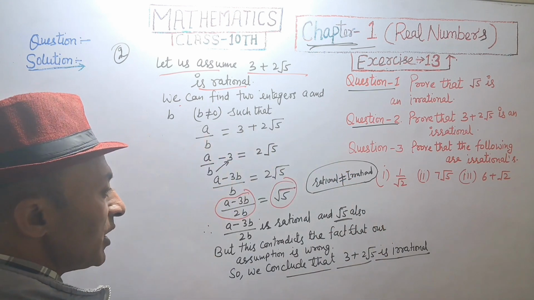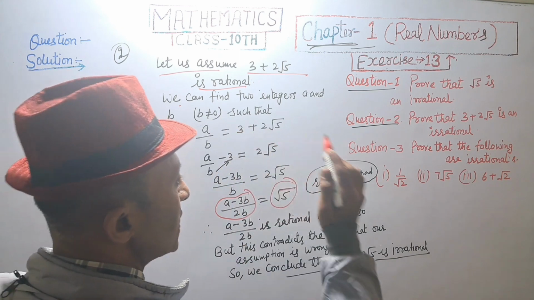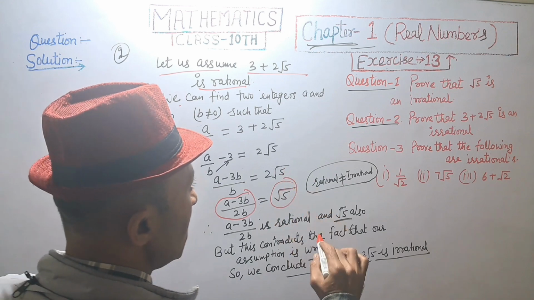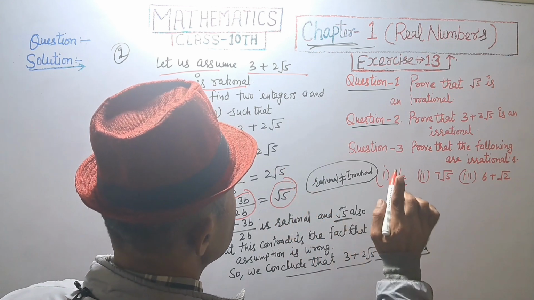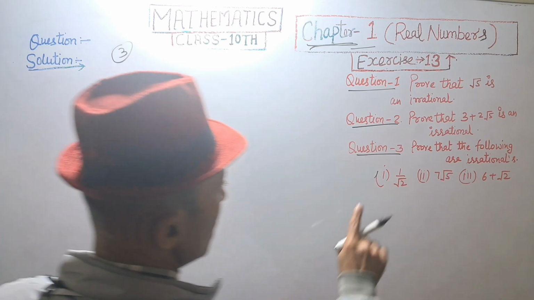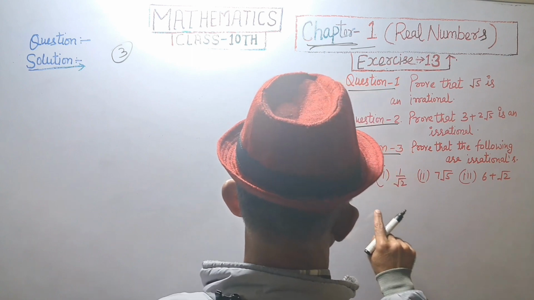So our assumption is wrong that 3 plus 2 root 5 is rational. So we conclude that 3 plus 2 root 5 is an irrational number. Hence proved.